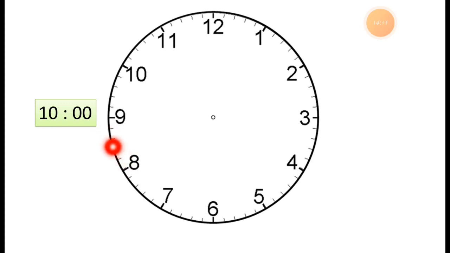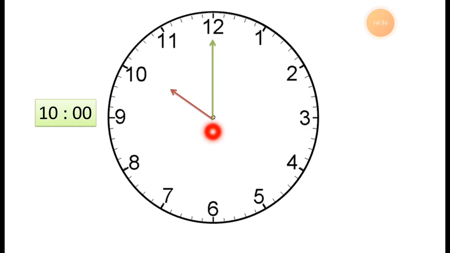So the minute hand will point to 12 and the hour hand will point to 10. Let's see. See this, the hour hand is pointing to 10 and the minute hand is exactly pointing to 12. So it shows 10 o'clock.